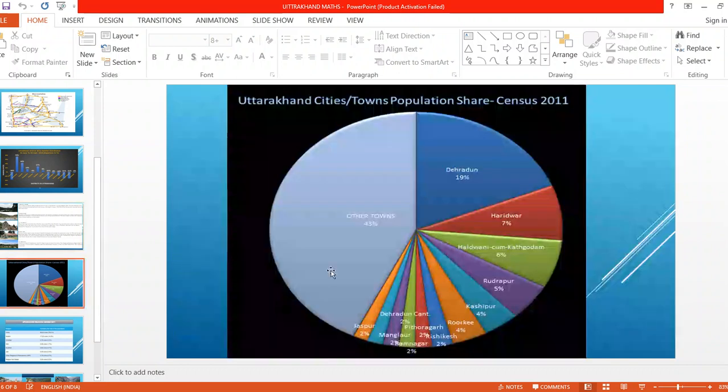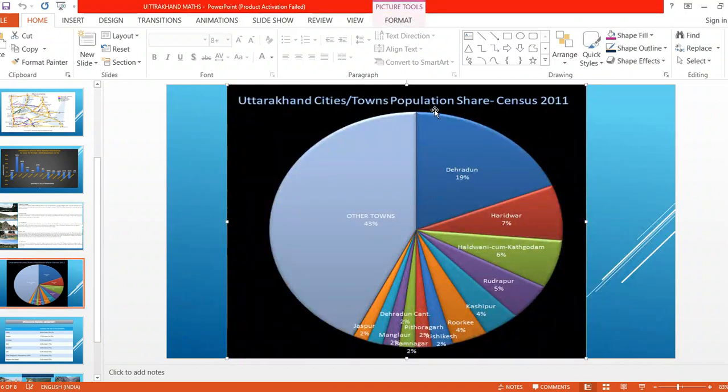Okay, next one. Yes. So next we are seeing the cities and the populations. Now children, this is a general knowledge question in which we are seeing the census. Do you know what is census? What is census?